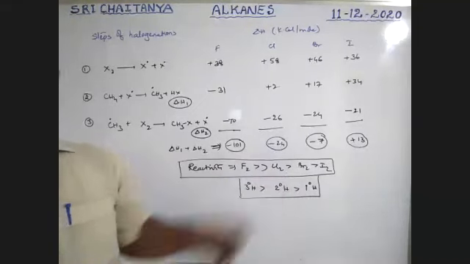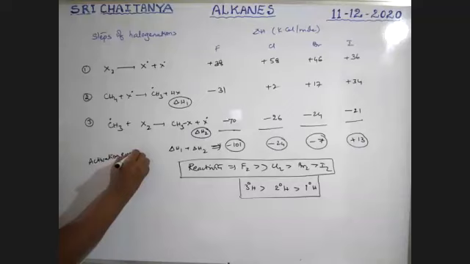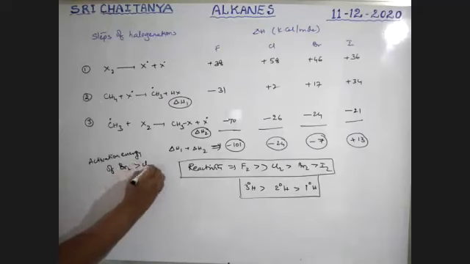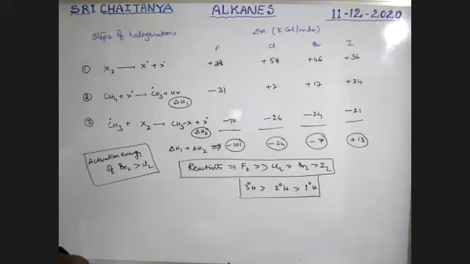So note down: the activation energy of bromination is greater than that of chlorination. Very, very important. Less reactive means the activation energy is more. Activation energy means there is a minimum energy required to take up that reaction.